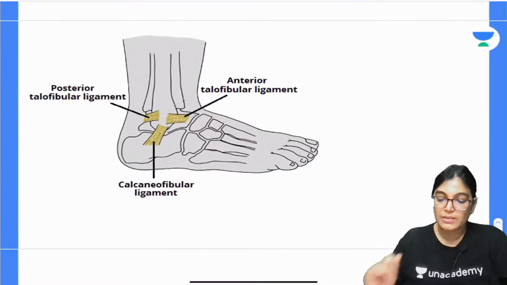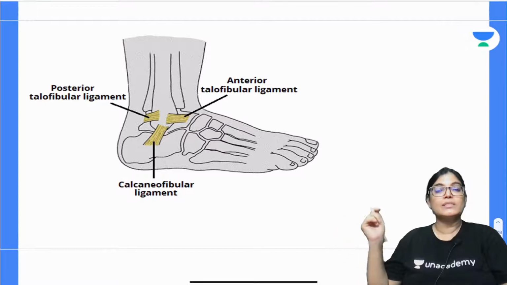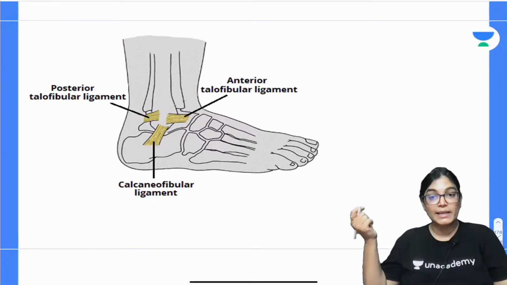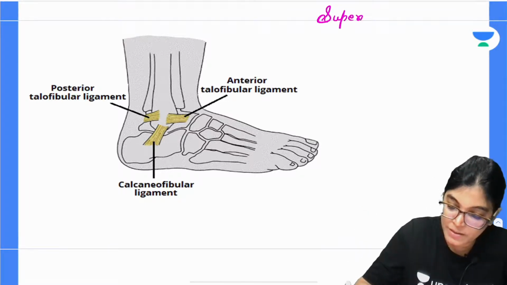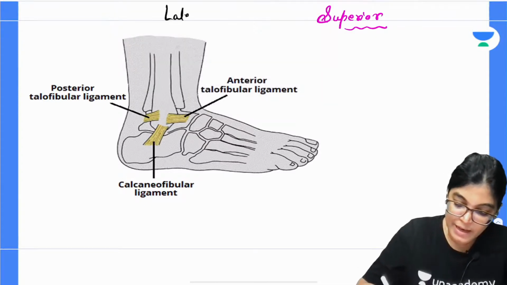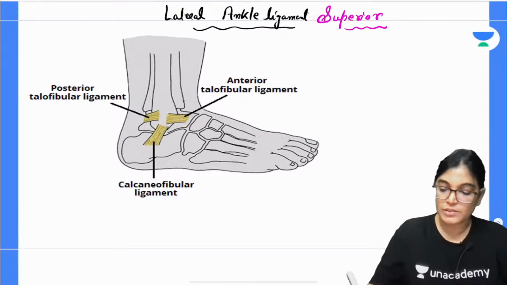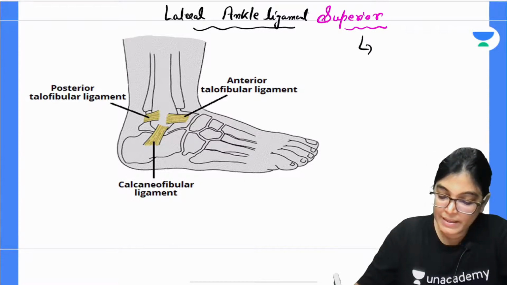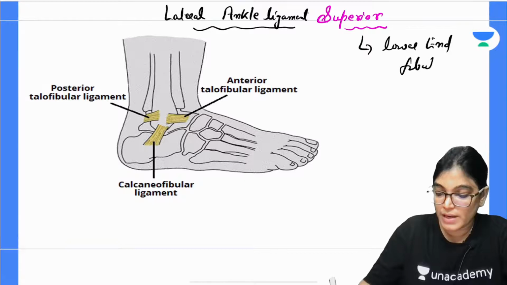See here, in this diagram you can see the lateral ligament, where you can see the anterior talofibular ligament, the posterior talofibular ligament and the calcaneofibular ligament. If I talk about the superior attachment of the lateral ankle ligament, superiorly it is attached to the lower end of the fibula bone, that is called the lateral malleolus.